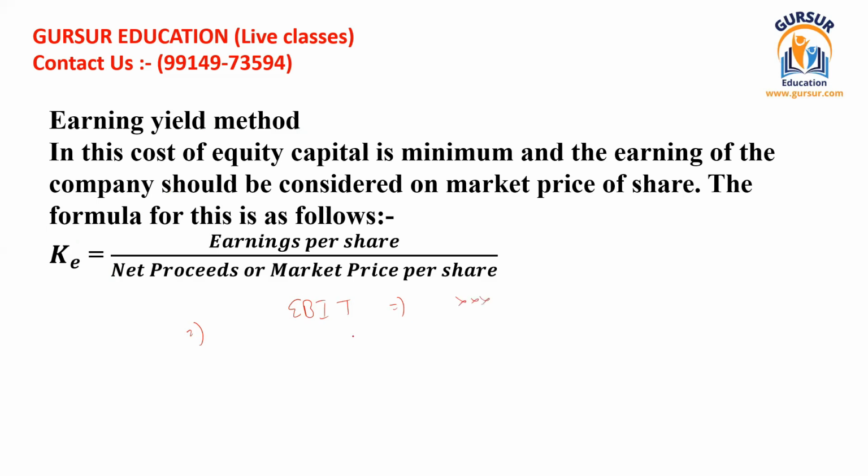I taught you EBIT minus interest. After that, here should be EBT, and after that, tax should be subtracted from EBT. That remains the earnings available for equity shareholders, and when these earnings are divided by the number of equity shares, you get the earnings per share.